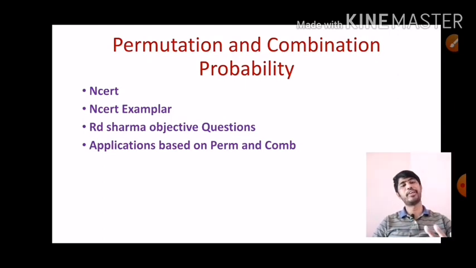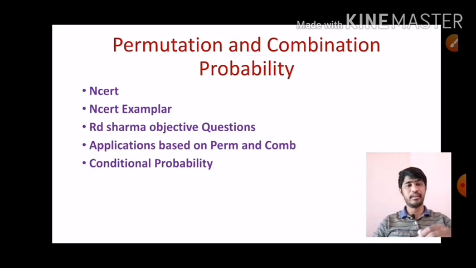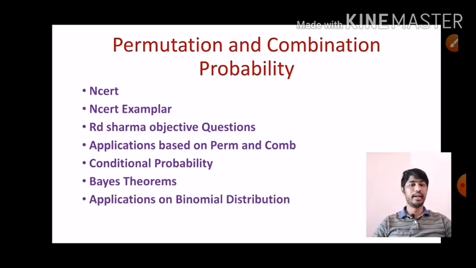In each and every shift we can observe a minimum of 2 questions from permutations and probability. It is also one of the important topics in my view. If you know the logic properly, definitely you can answer it, and we can get easy problems also in JEE. But if you are ready to face JEE problems, definitely you have to work out all these topics I'm giving now. And applications of binomial distribution is very important. We have very few questions in the NCERT book. You have to practice more problems. From Arihant Sharma also you can practice. Take a screenshot, we'll go for the next one.